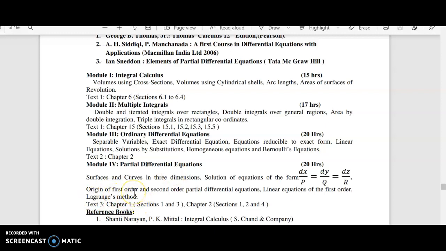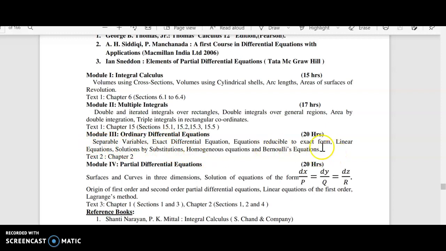In the first semester, you have an idea about differentiation. There we have ordinary differentiation and partial differentiation. An equation containing ordinary differentials is called an ordinary differential equation. An equation containing partial differentials is called a partial differential equation. And the topics covered under ordinary differential equations are all familiar from your plus 2 classes itself.